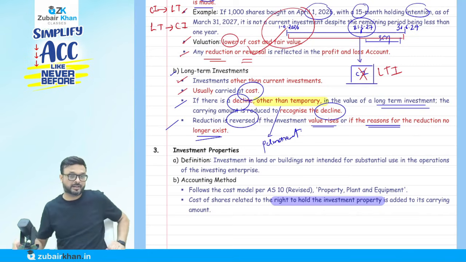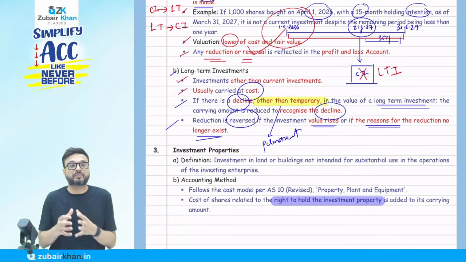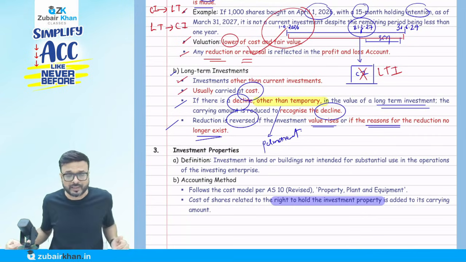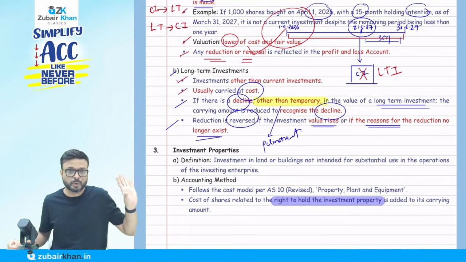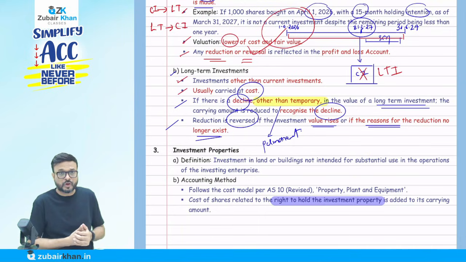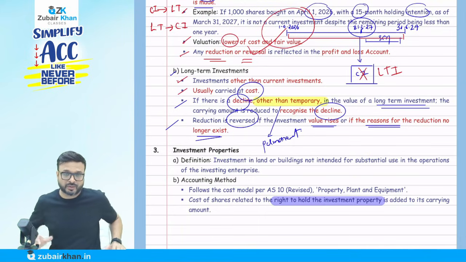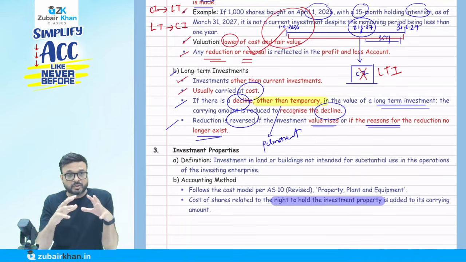Let me give an example. Just an example: suppose you purchase shares of Kingfisher company, and because of some fraud, Vijay Mallya is in the UK. That's just an example. Suddenly the value of the company goes down that year. So we have purchased the shares of Kingfisher company and their value goes down. What is going to happen now?